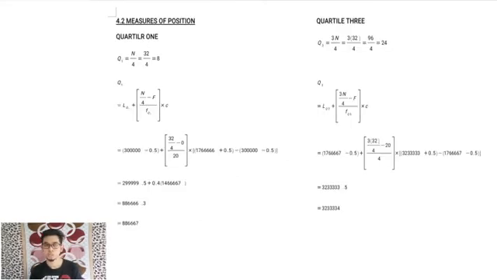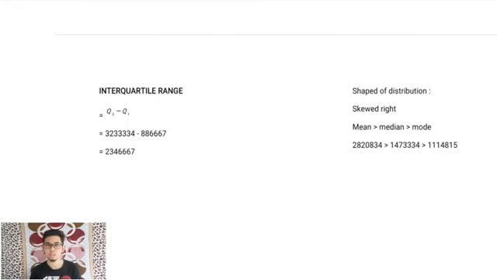Next, measure of position. For measure of position, we have to use the formula for the first quartile and the third quartile. Based on the calculation above, the first quartile is 886667 and the third quartile is 323334. To find the interquartile range, we have to subtract the first quartile from the third quartile. Therefore, 25% of the daily active users is 886667 people, and 75% of the daily active users is 323334 people.